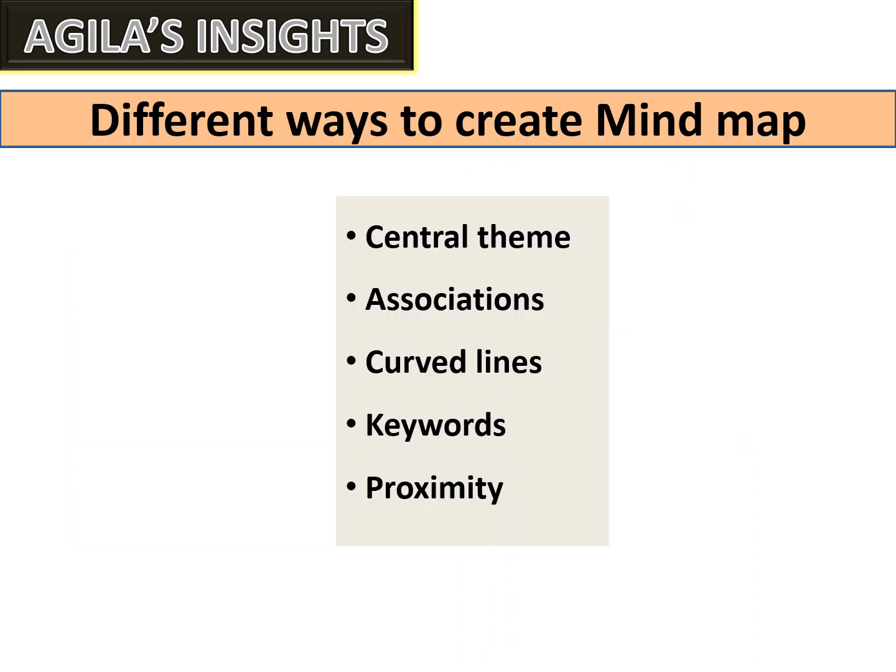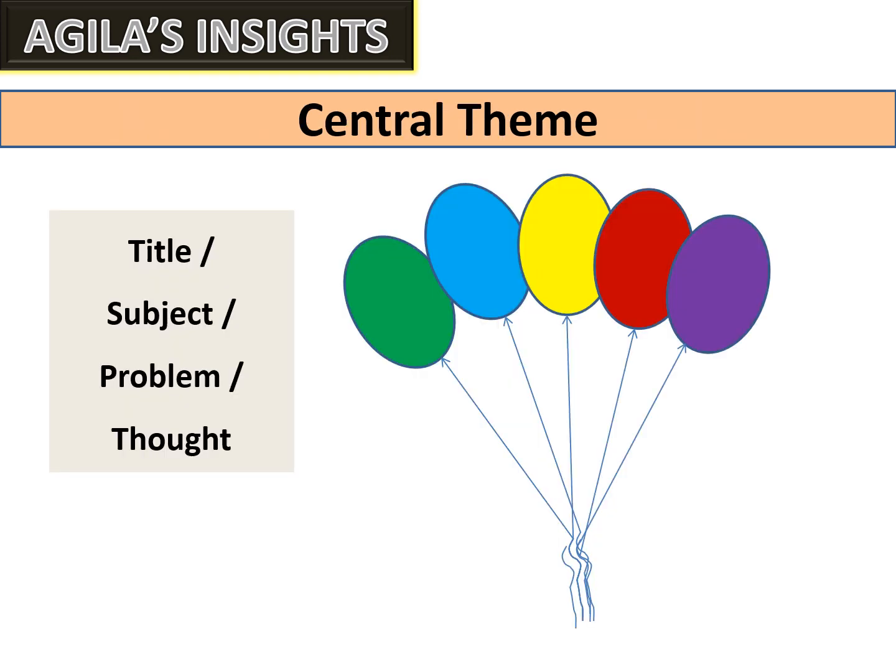Let us now discuss the different ways to create the mind map. There are 5 different ways: central theme, associations, curved lines, keywords, and proximity. Central theme. A central theme is placed at the center of a blank page.